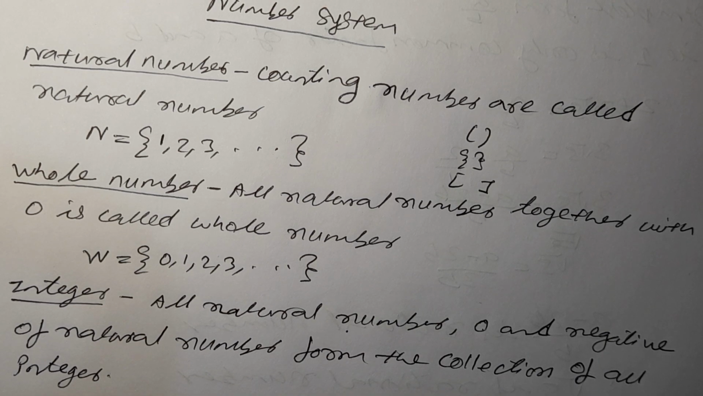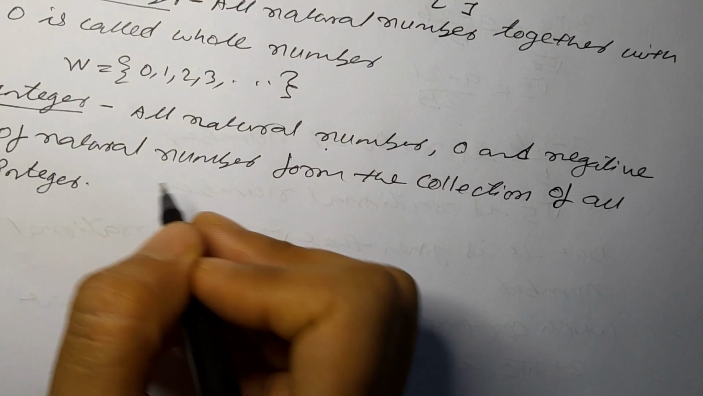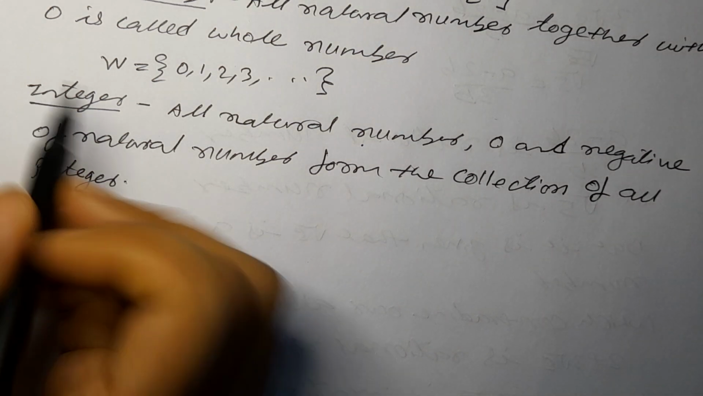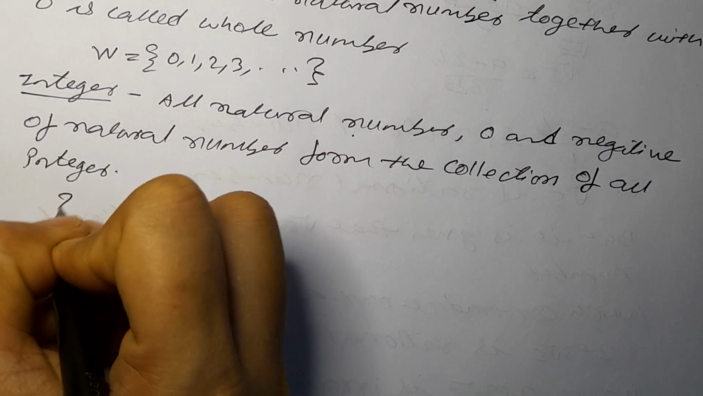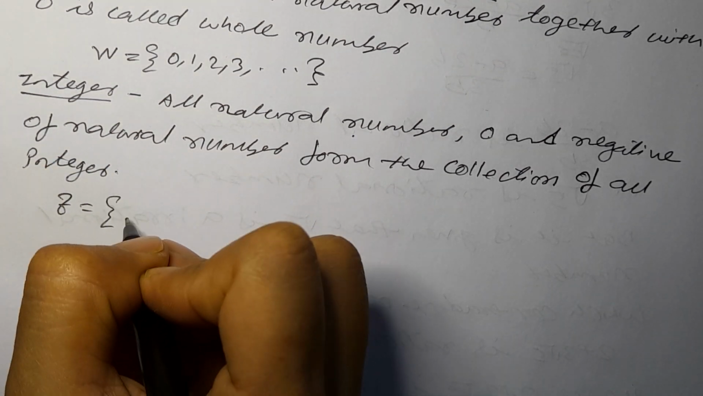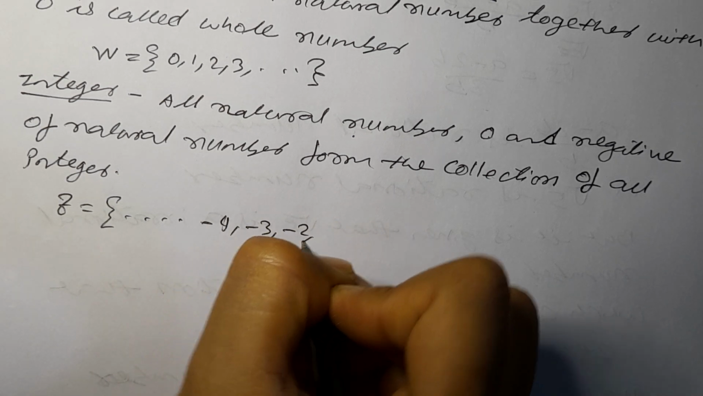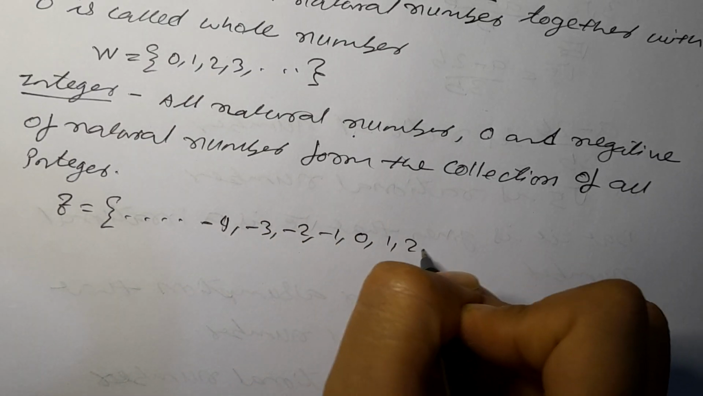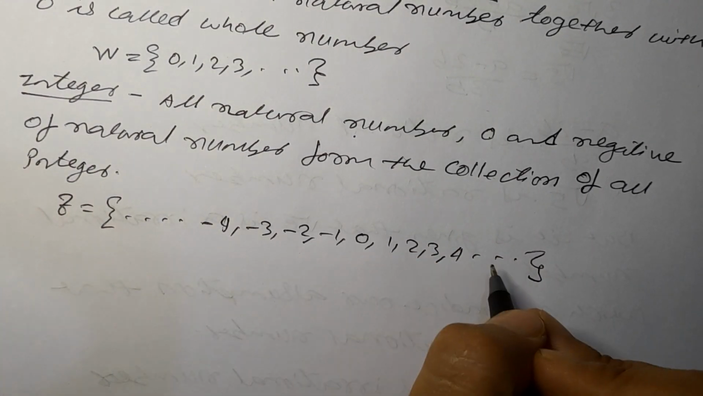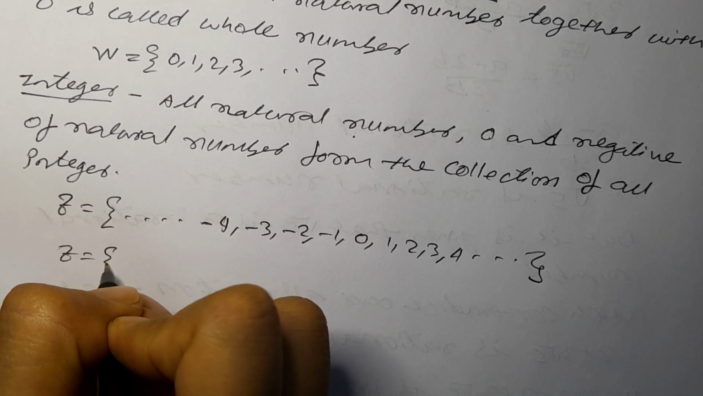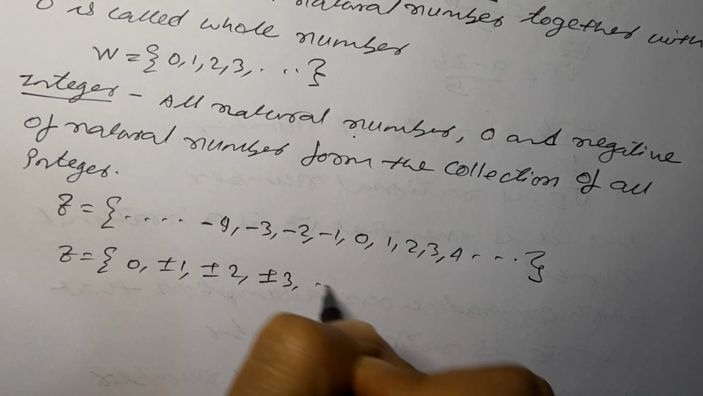What is an integer? All the natural numbers along with 0 and the negatives of the natural numbers. How do we write it? It is represented by the capital letter Z. Z equals the negatives of the natural numbers going up to infinity: minus 4, minus 3, minus 2, minus 1, 0, 1, 2, 3, 4, up to infinity. It can also be written as Z equals 0, plus or minus 1, plus or minus 2, plus or minus 3, up to infinity.